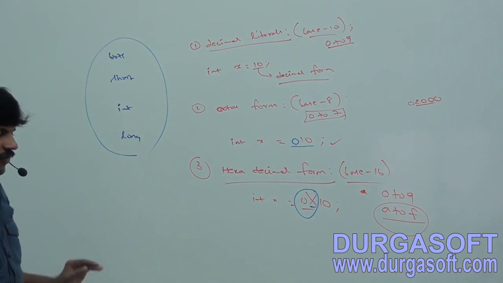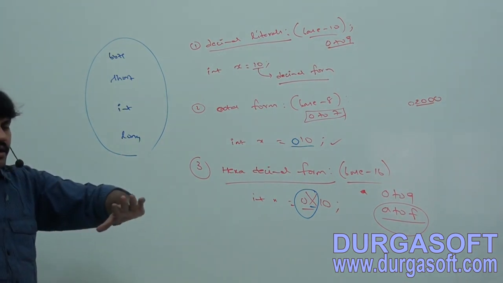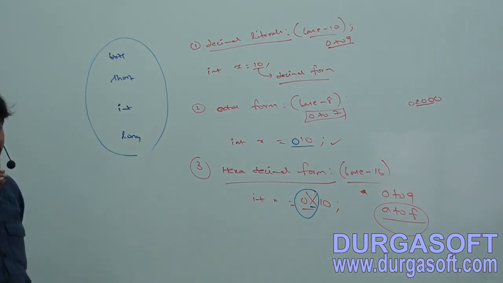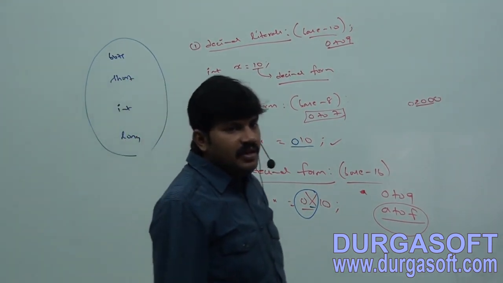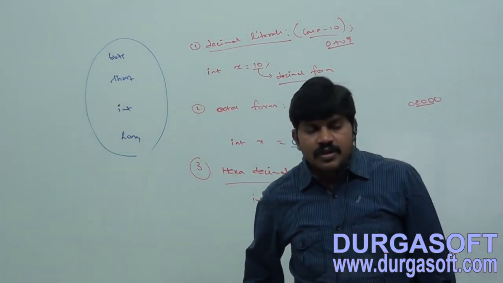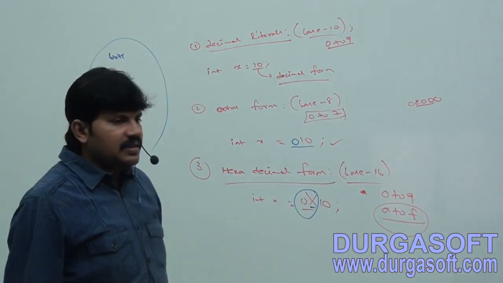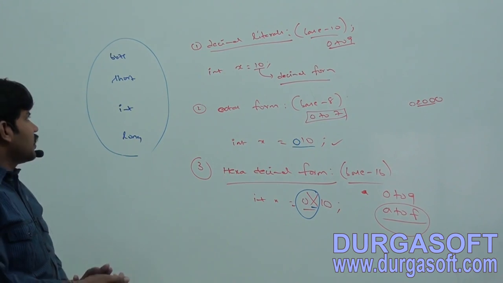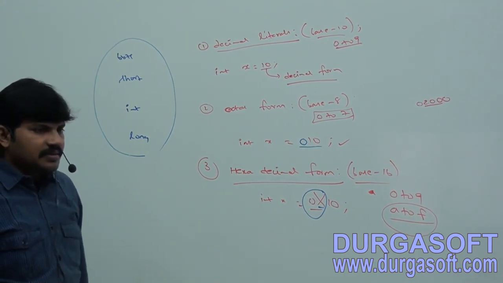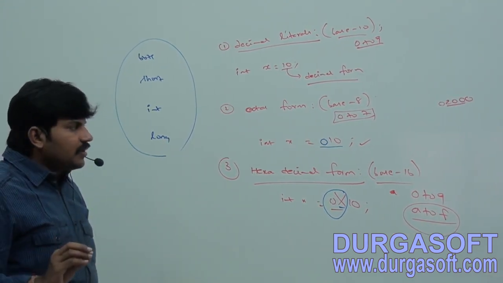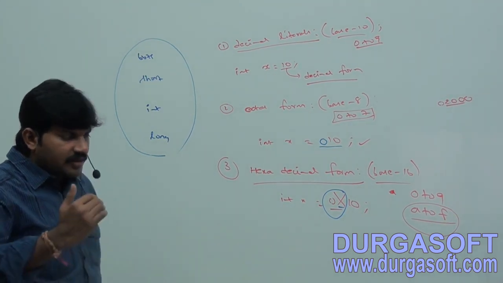For one minute, better to keep a subheading: integral literals. For integral data types, how can we specify? Integral literals, within brackets. That's all. Add the theory.